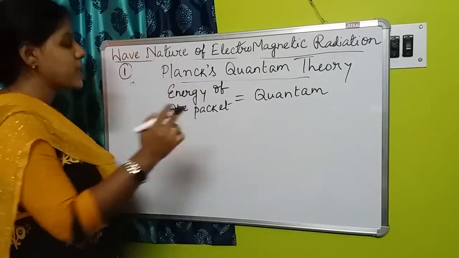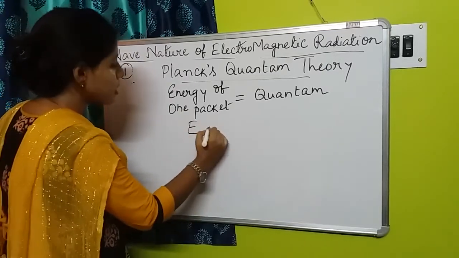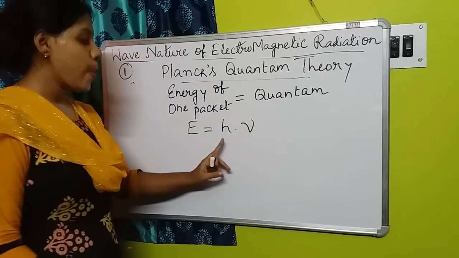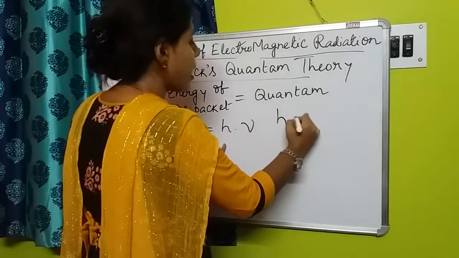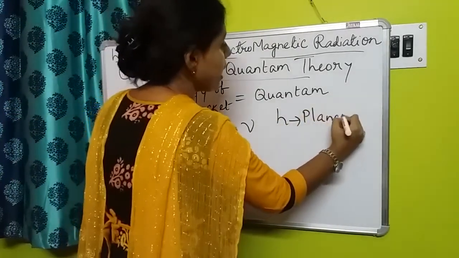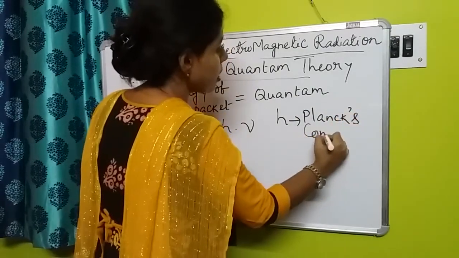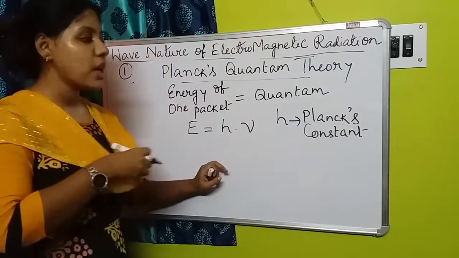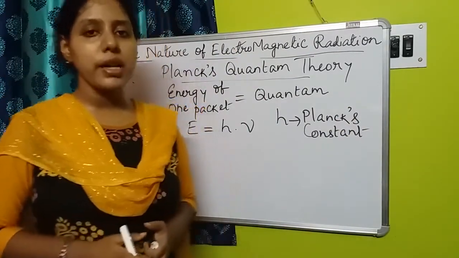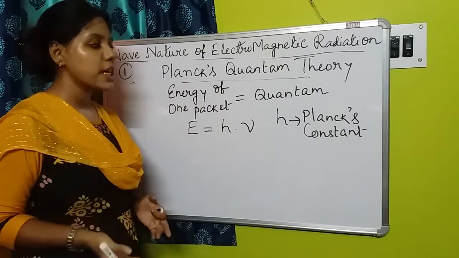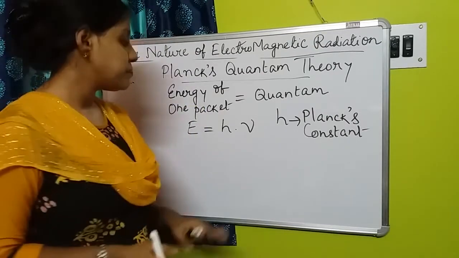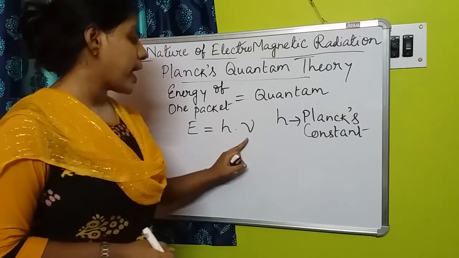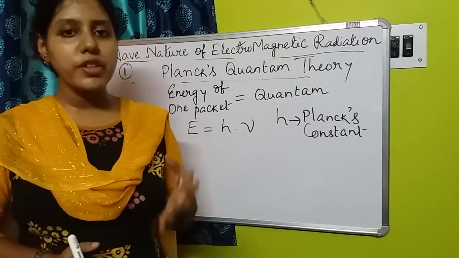So what is the energy of one packet? That is h multiplied by nu, where h is known as Planck's constant, named after the scientist, which has the value 6.627 into 10 to the power minus 34 joule second. And nu is the frequency of the photon particle or of the radiation.